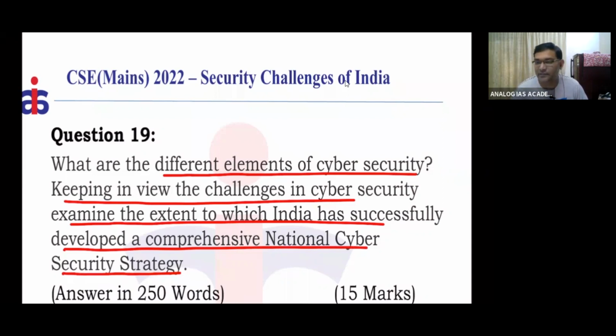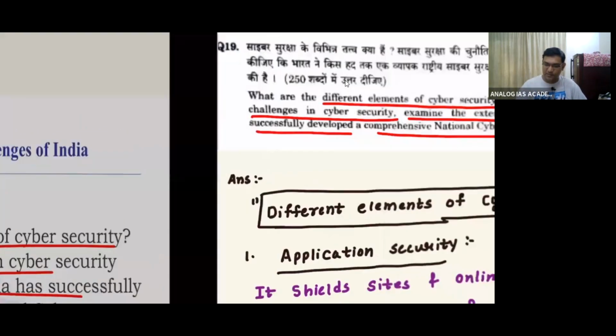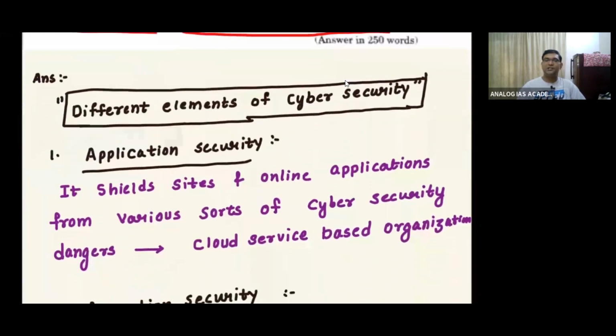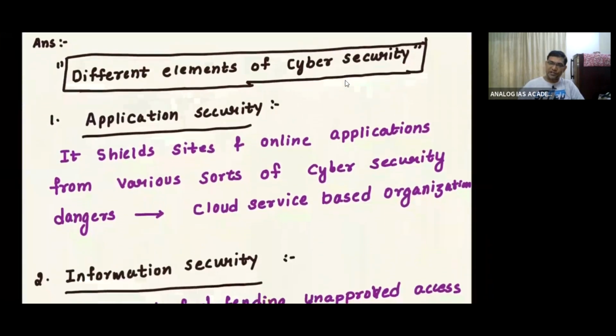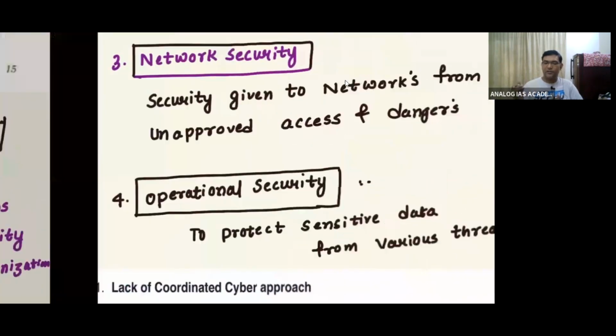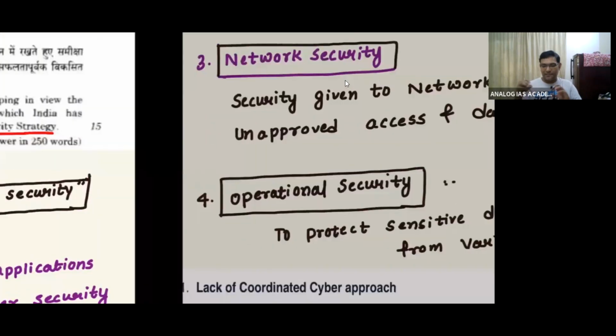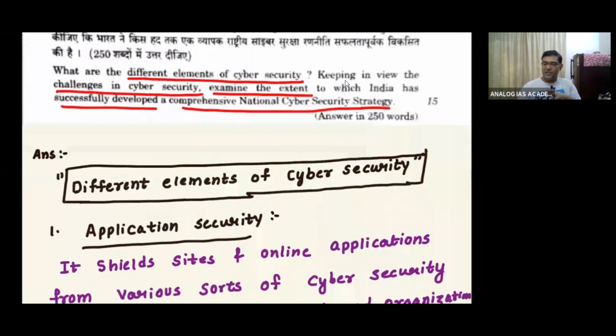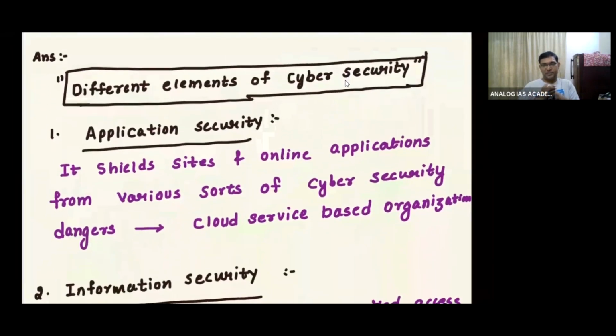Different elements like phishing, application security, information security, network security, and operational security. These are the types of elements present in cyber security.